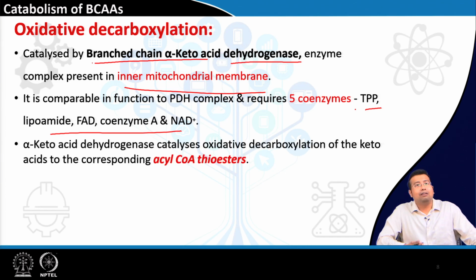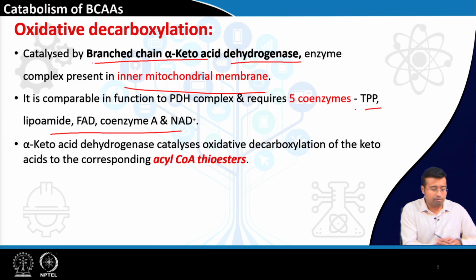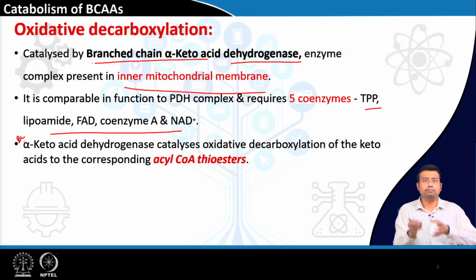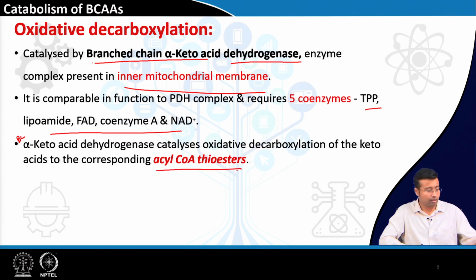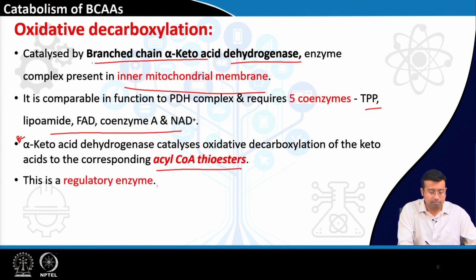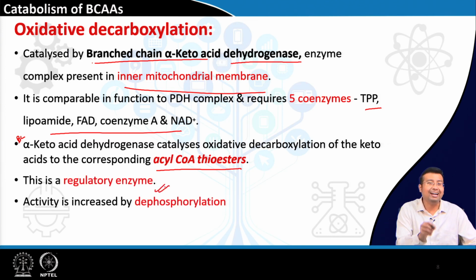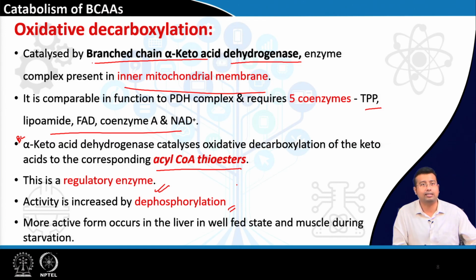So, what happens? Alpha keto acid dehydrogenase, this is branched chain alpha keto acid dehydrogenase, converts their keto acid to respective acyl CoA thioesters. This is a regulatory enzyme and its activity is increased by dephosphorylation. Mind it, since the mechanism is same, PDH was activated by insulin, dephosphorylation, alpha ketoglutarate dehydrogenase again by dephosphorylation. Similarly, this enzyme is also activated by dephosphorylation, very important, although it is a catabolic enzyme.